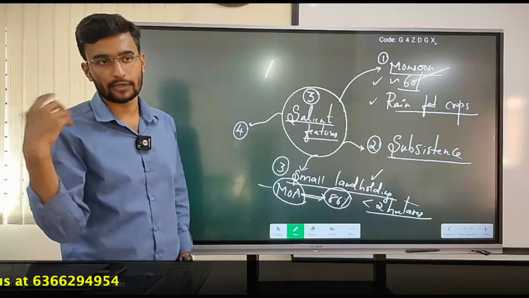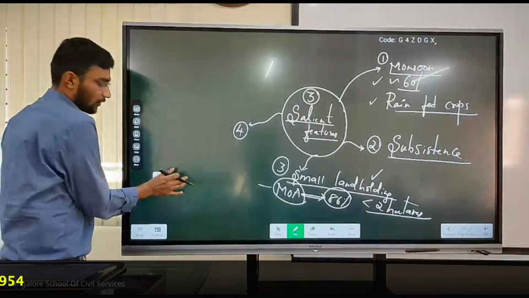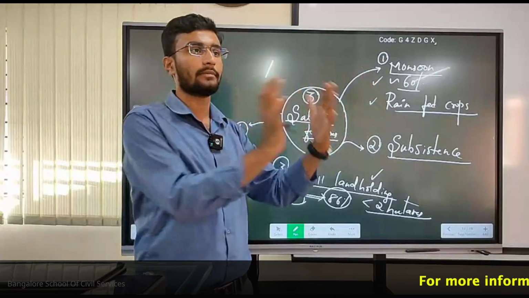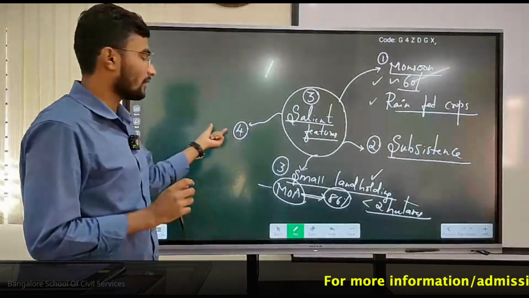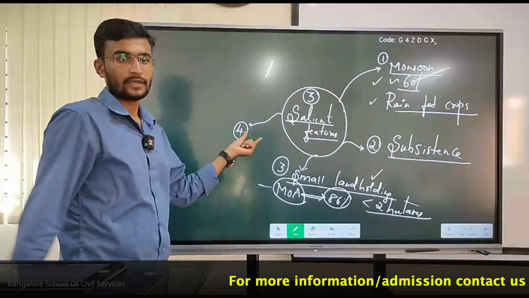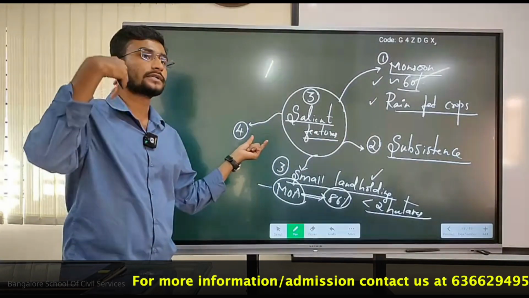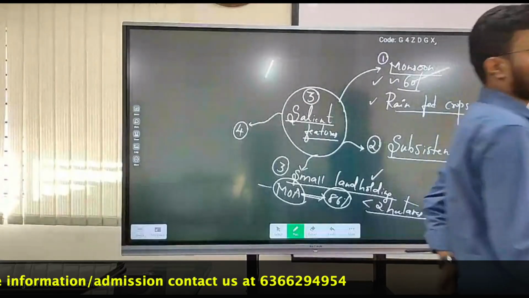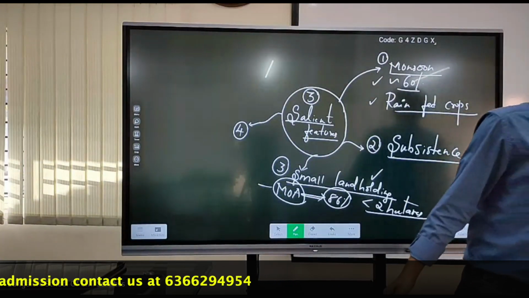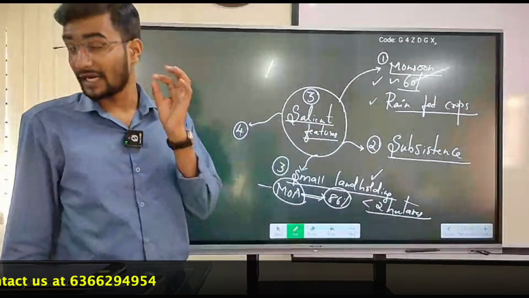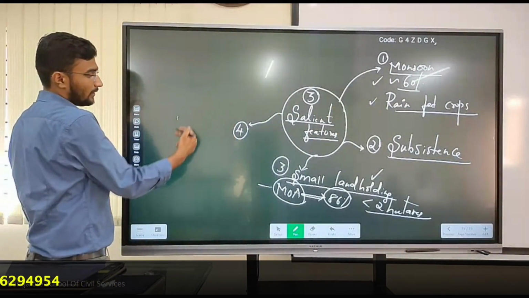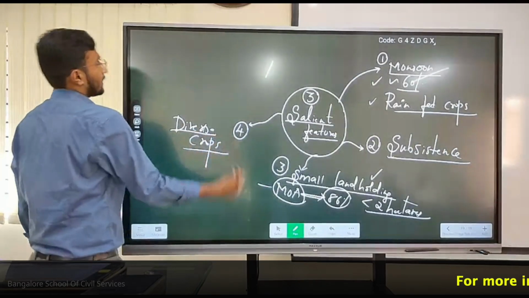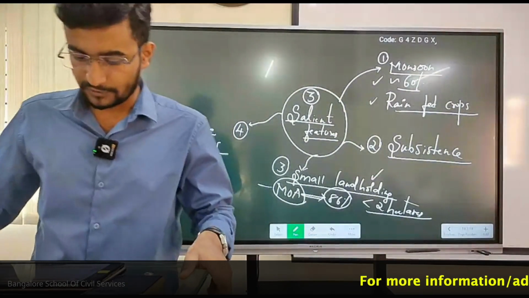But the fourth important one will be mixed farming, that is nothing but cultivation of plants and at the same time animal rearing, or else we can write that India is blessed with diverse geography, and we have the potential to cultivate different types of crops as well. Yes or no? Yes, it is the fourth one. You can write it as the cultivation of diverse crops.